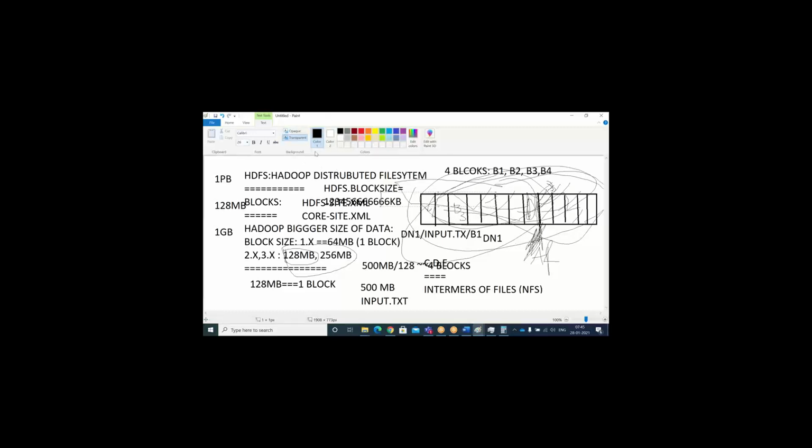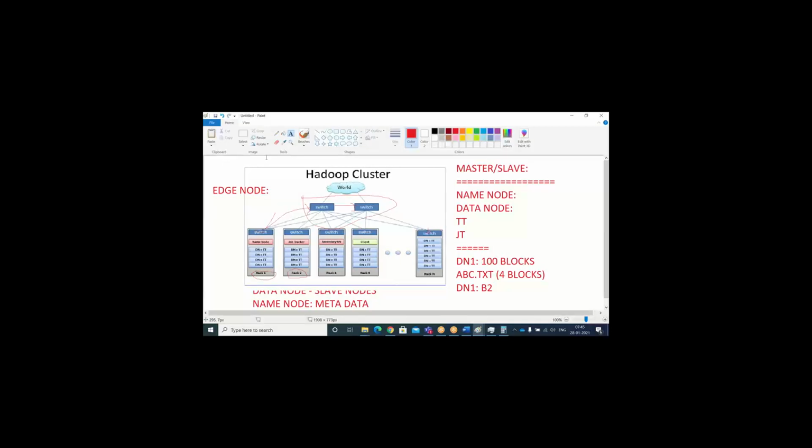But what about replicas? As I said, Hadoop avoids a single point of failure, and it is fault tolerant and highly available. What does that mean? The rack awareness algorithm I already explained a little bit. Here there are rack 1, rack 2, rack 3 and rack 4, and the data is 4 blocks.